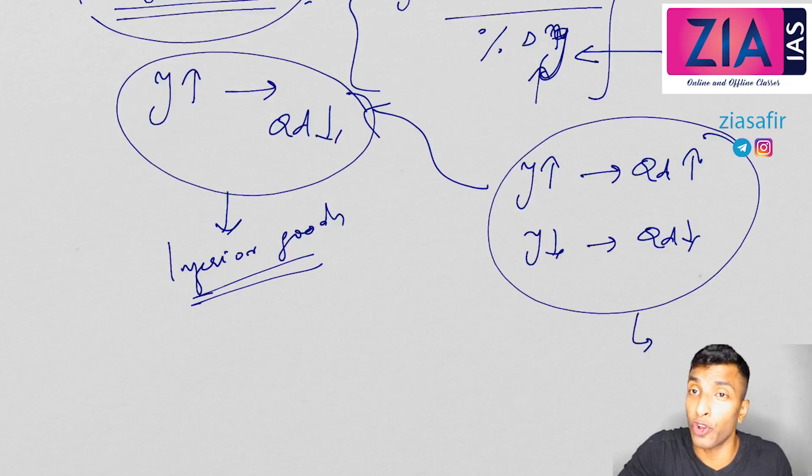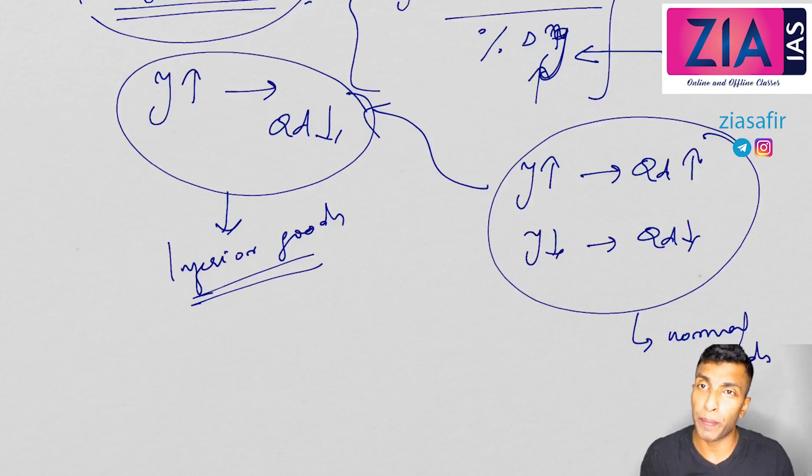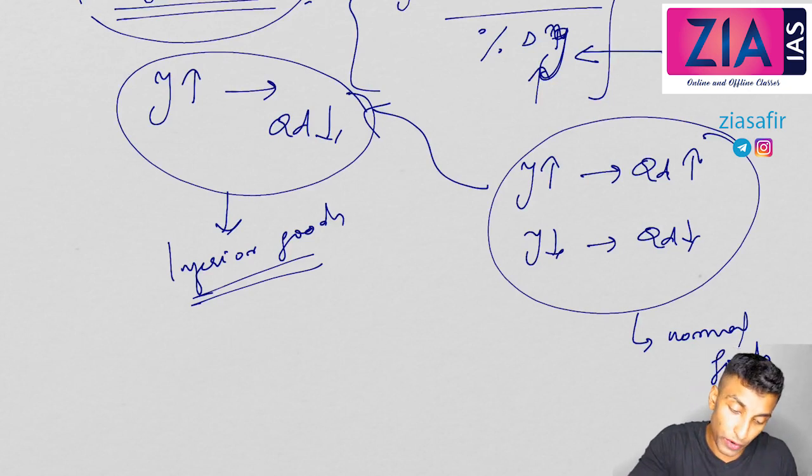This is a case of the normal situation. This is a case of normal goods. Okay, in case of inferior goods, what will happen? When the income is increasing, the demand will decrease. In case of inferior goods, for example, now I consume jowar.